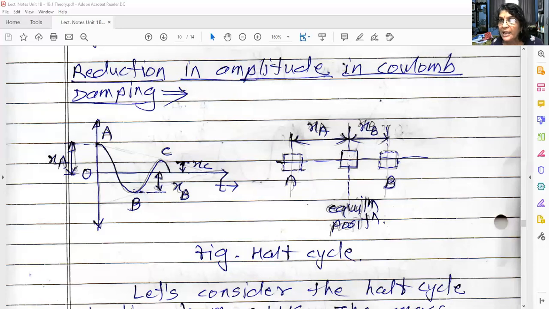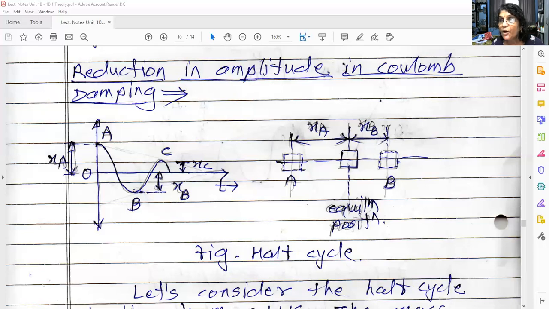At the equilibrium position it will not stop, because it still has certain inertia. Because of that inertia force, it will go towards the right and then reach the extreme right position, that is B. Now I am going to consider only this half cycle, the motion of the object from A to B. If you compare the distance from the mean position to A and from the mean position to B, which will be lesser?